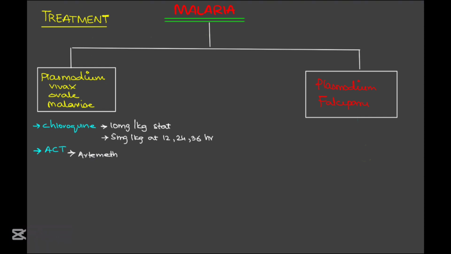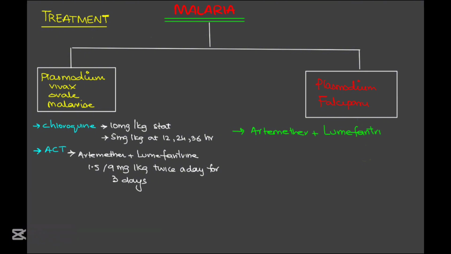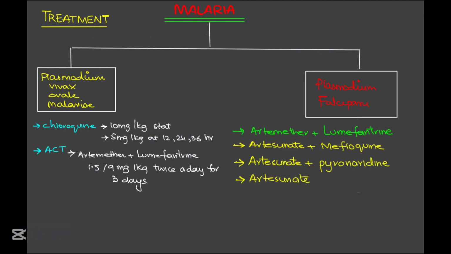The chloroquine dosing is 10 mg per kilogram as a loading dose, followed by 5 mg per kilogram at 12, 24, and 36 hours. For the ACT, as an example, artemether and lumefantrine at a dose of 1.5 mg per kilogram and 9 mg per kilogram twice daily for 3 days. Now for treating Plasmodium falciparum, since the chloroquine resistance is widespread, WHO recommends ACTs as first-line therapy, including artemether lumefantrine, artesunate mefloquine, artesunate pyronaridine, and artesunate amodiaquine.